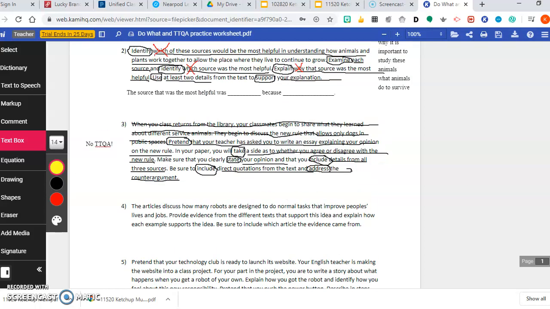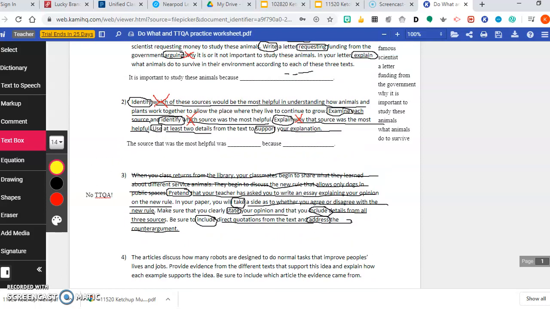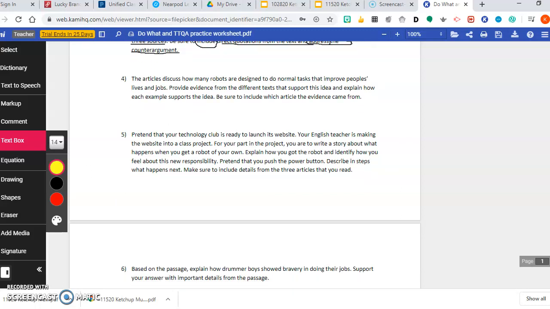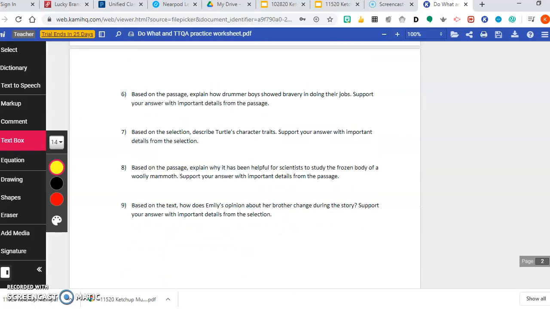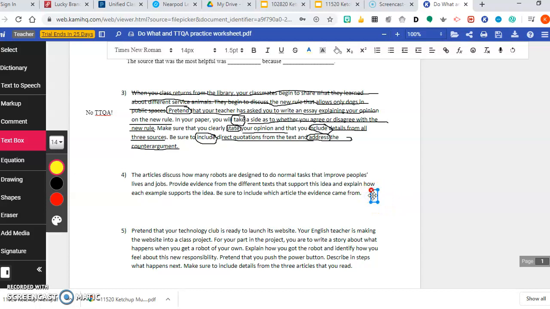What I want you to do right now, you've seen me do numbers 1 through 3. Okay, just make sure you mark up yours so that it looks like this one. But then I want you to do 4, 5, 6, 7, and 8. And remember, this is a Word document, so if you need to, I can't do it right now because I'm in a Screencastify, but if you need to, you can always push this document down as far as you need to go, and you can create a T-chart in there yourself. But ultimately, those are the 2 things that you needed to do.